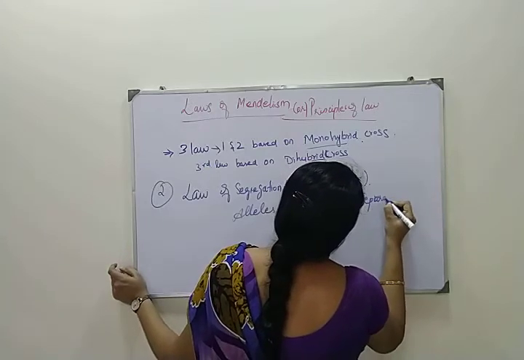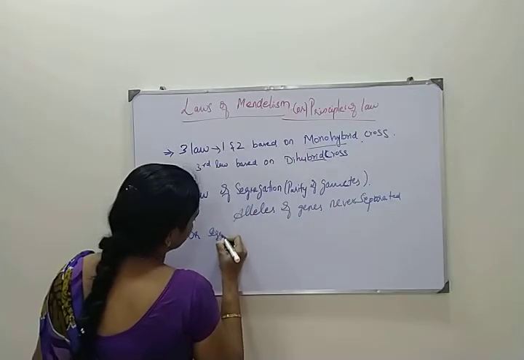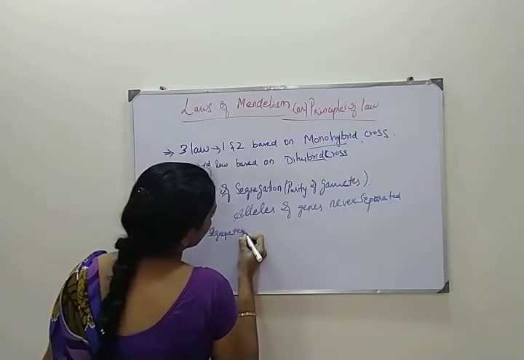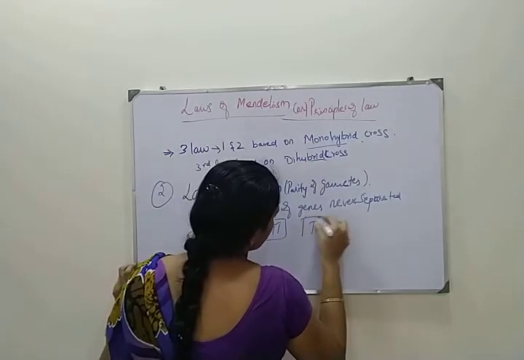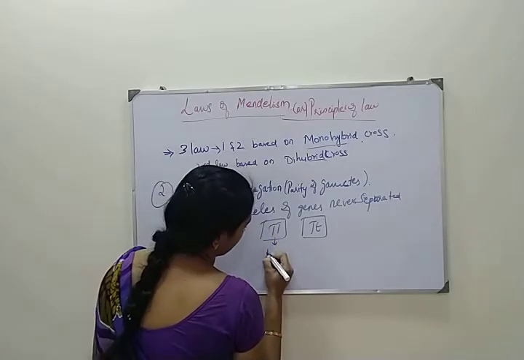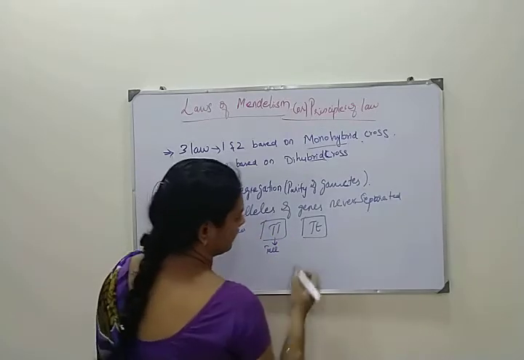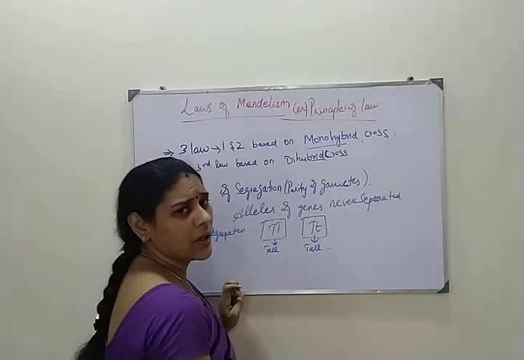Meaning what? So this capital T is there, capital T small t is there. Okay, see, the capital T will give you the tallness of the plant, capital T small t also will give the tallness only.